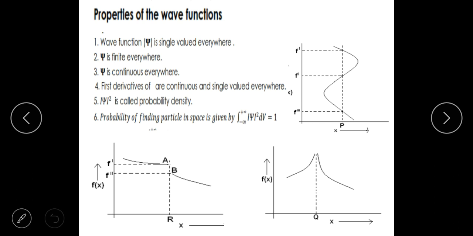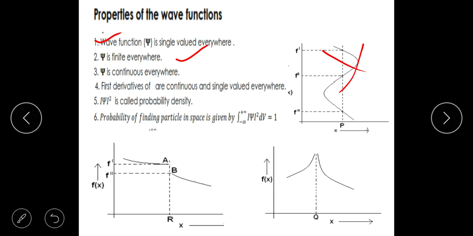The first qualification is that it must be single valued. Why? Because if psi is not single valued, psi square is not single valued. So at one point you can have only one probability. That's why it must be single valued. It cannot be like this. It is not single valued. It is triple valued here, multiple valued. Okay. It must also be finite everywhere, because if it is non-finite, then it would lead to absurd probabilities, which is not valid.